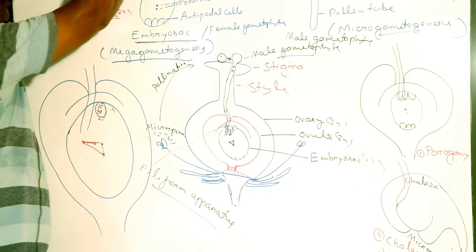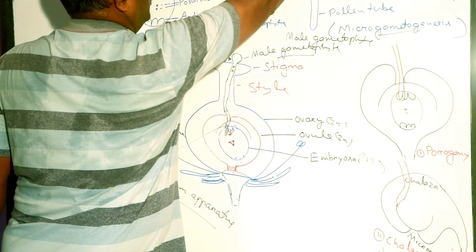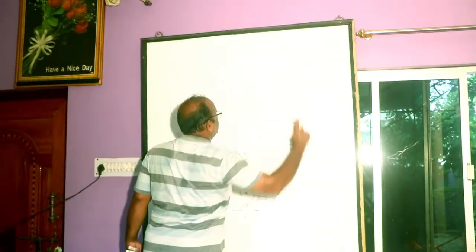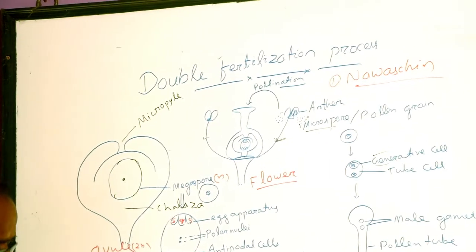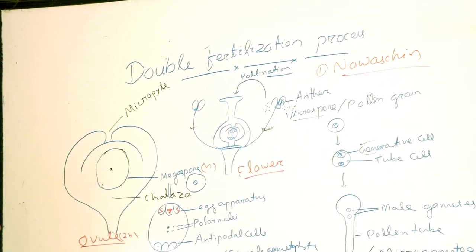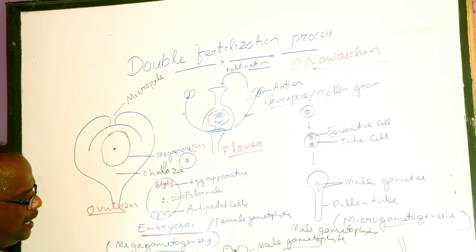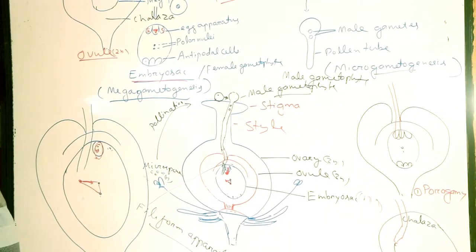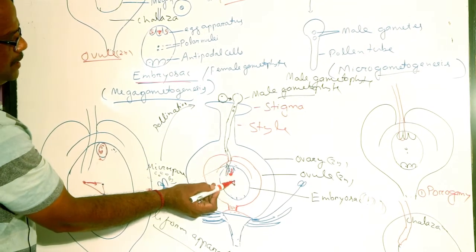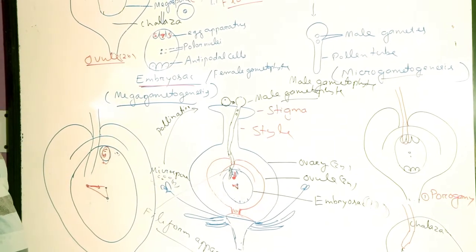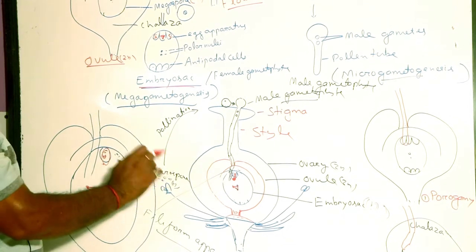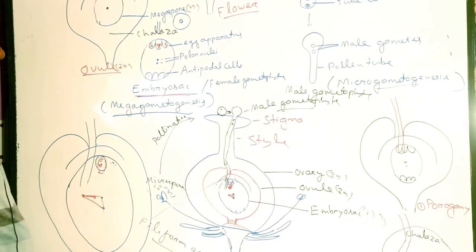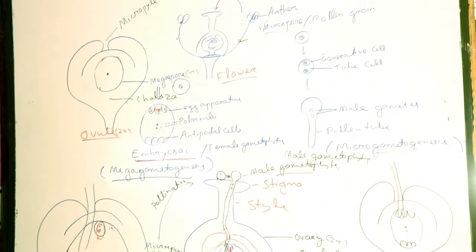It is the only character of angiosperms and was discovered by Nawaschin. Double fertilization means fusion of 1 male gamete with the egg and fusion of the other male gamete with 2 polar nuclei. As fertilization takes place twice, it is called double fertilization, and it is a character of angiospermic plants only. Okay? Then, on further